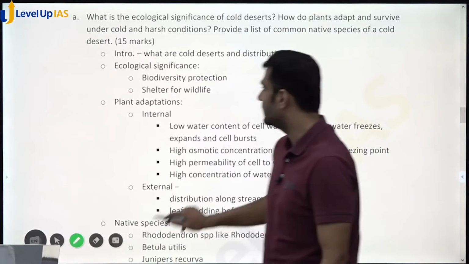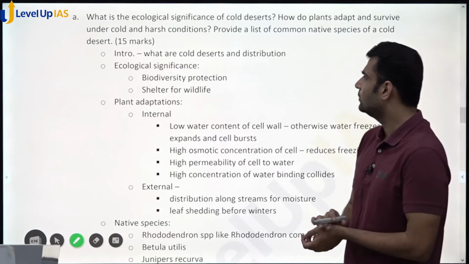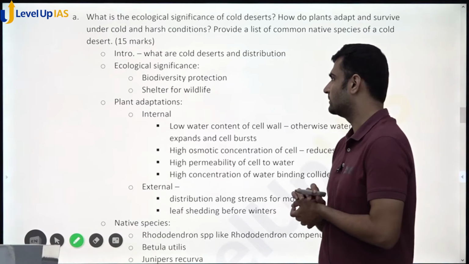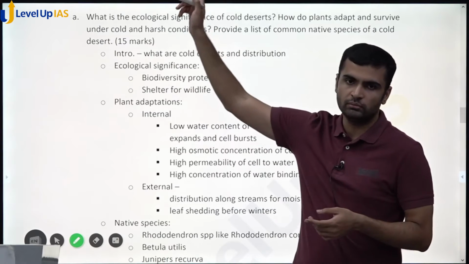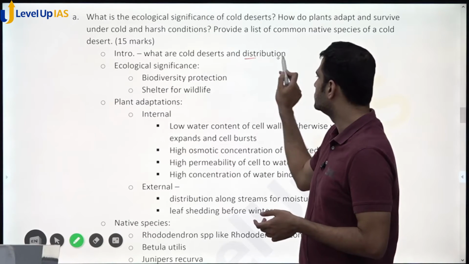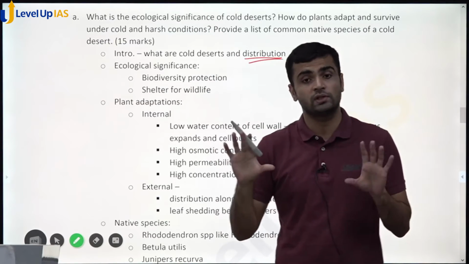Because see, the first part here, ecological significance, there are not a lot of points here. But okay, let's see the intro. Intro is nothing, intro is the same. What is cold desert and its distribution? Here you can draw a map, because this is a 15 marker.